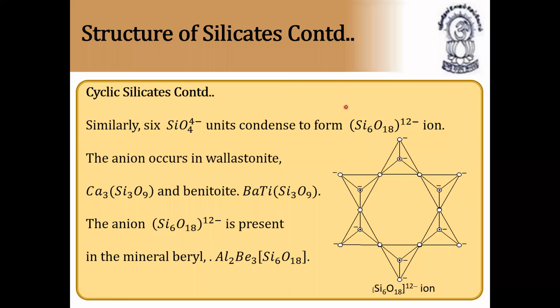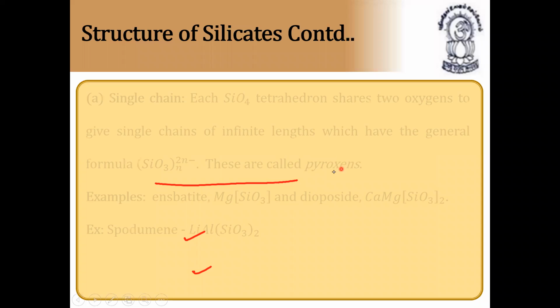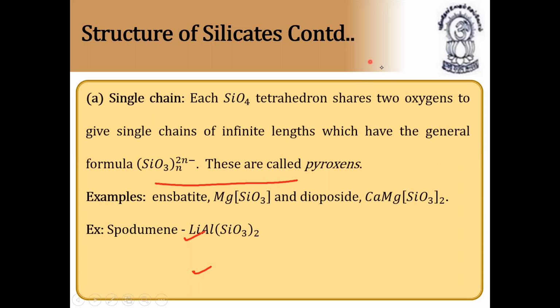Next continuation. Chain silicates. The sharing of 2 oxygen atoms by each tetrahedron may also result in the formation of long chains. This gives rise to 2 types of structures, single chain and double chain. So what are single chain and what are double chain? We are going to discuss now.